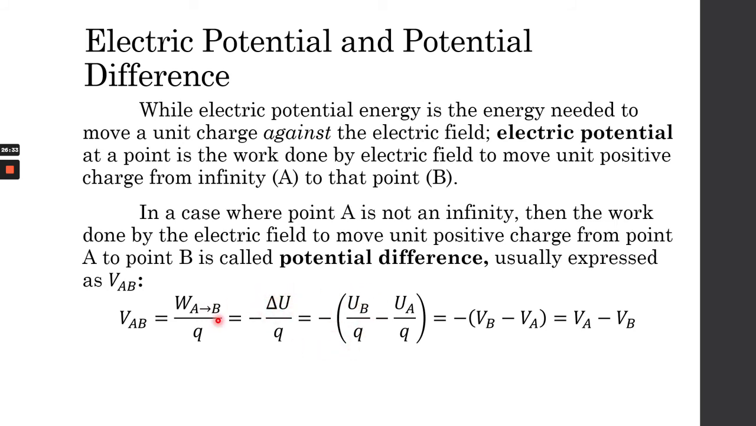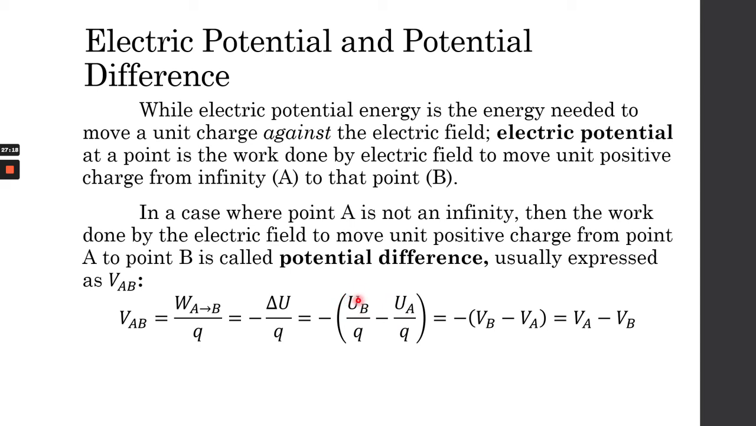Since we have two points, now we have two electric potential energies. So the potential difference between the two points is the electric potential energy at B divided by the charge, minus the electric potential energy at A divided by the charge. When we're talking about potential difference, we have to have two electric potentials.